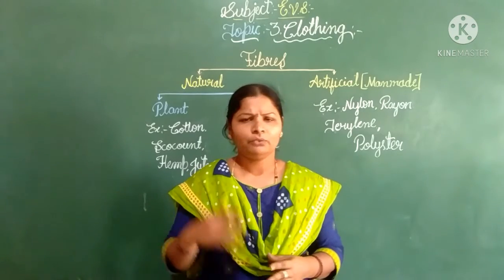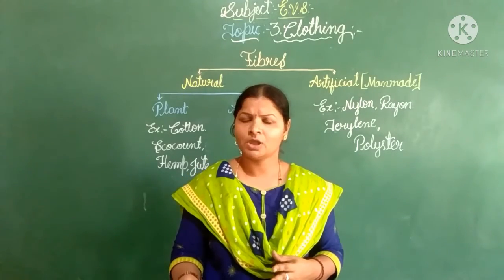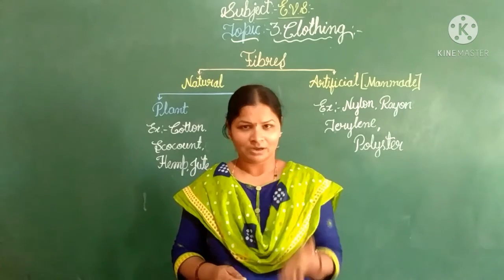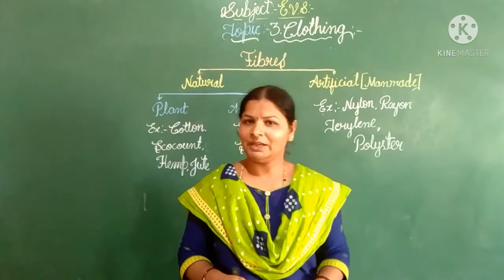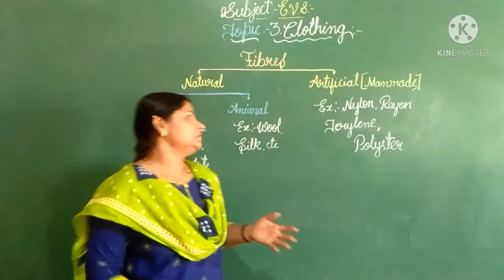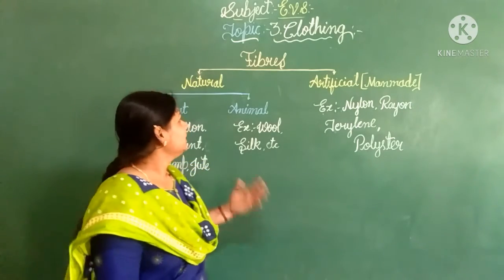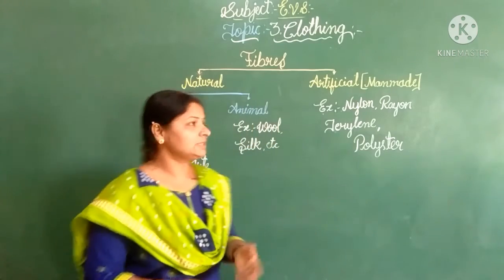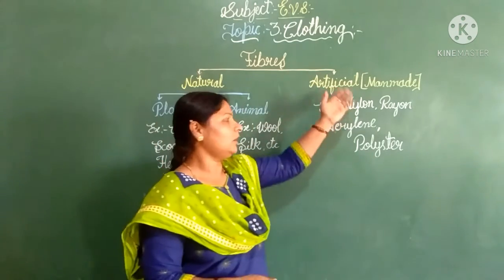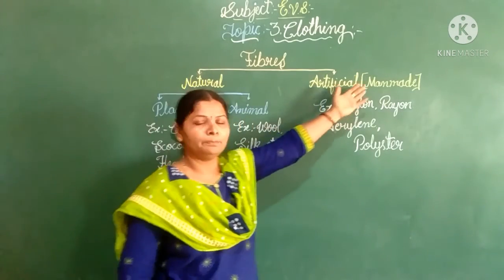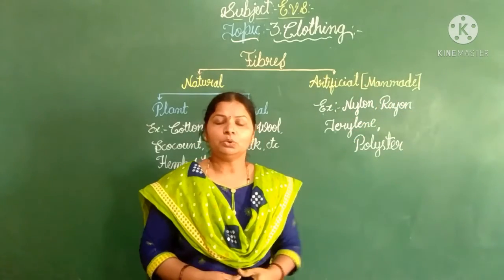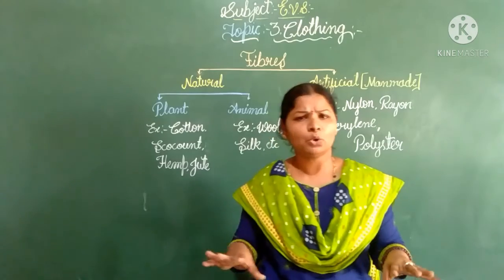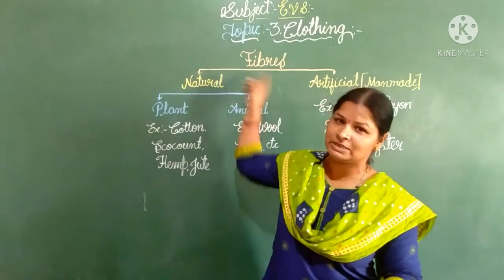We are thinking, where do clothes come from? How are clothes made, right? So for your doubt, I will clear it by explaining the lesson. Okay, so children, clothes are made from fibers. Okay, some fibers are natural, some are artificial. Artificial means man-made. Understand? So the clothes we wear in our daily life are also made by fibers, children.